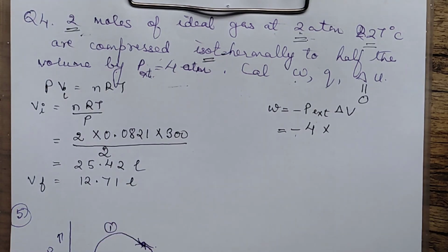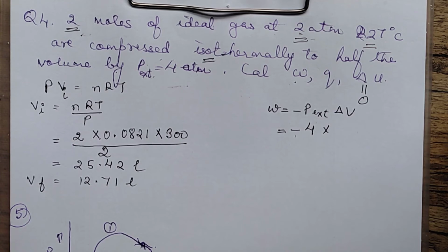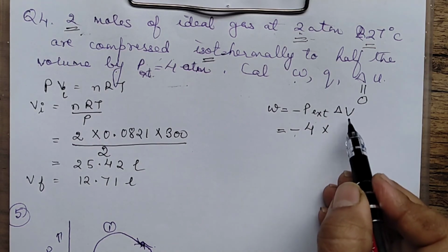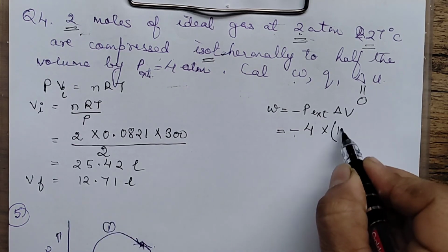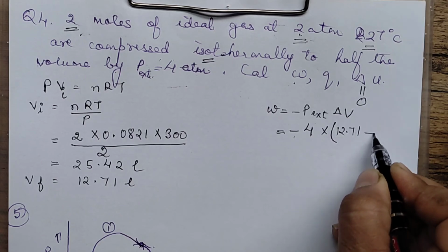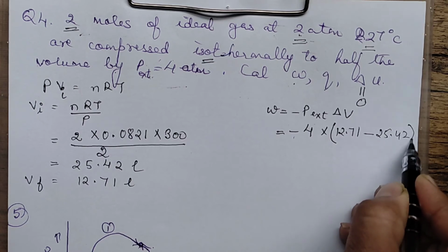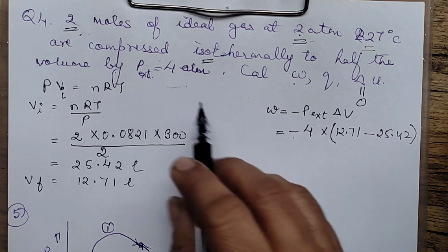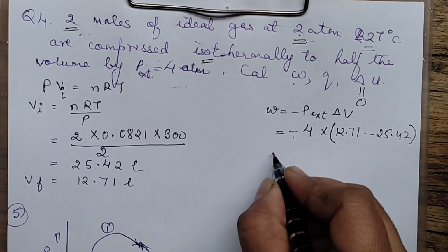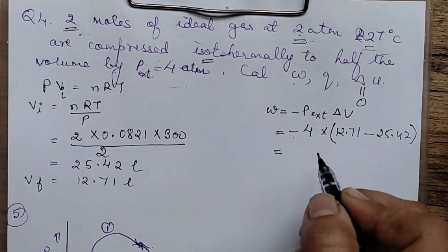This is liter, this is also liter. One thing we know from the question is the initial volume was more and the final volume is less. That is why it is getting compressed. So the change in the volume will come out to be negative. So let's now put the volume. Final volume is this 12.71 minus the initial volume 25.42. So this will come out to be negative. No problem. This negative and this negative, the work done will be positive, because in compressing, the work is done on the system. So when this is minus, the overall work done will come out to be positive.